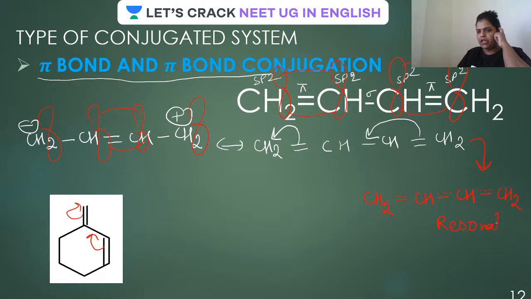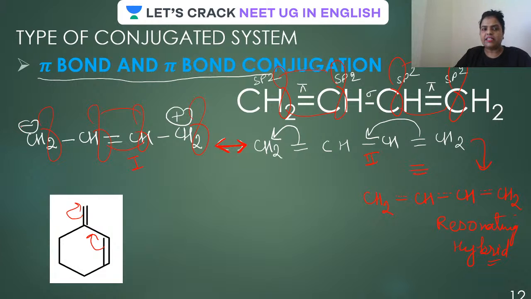Always remember, we are going to write down a resonating hybrid which is going to fulfill every condition shown by all the individual structures. So this is resonating structure 1 and this is resonating structure 2. Between the resonating structures, they are interchangeable at room temperature because the energy required for doing so is available at room temperature. So they are interconvertible, which is shown by this particular double-headed arrow sign. And if you talk about the resonating hybrid, that will be shown by this symbol.